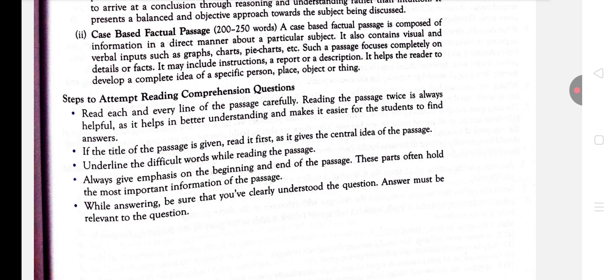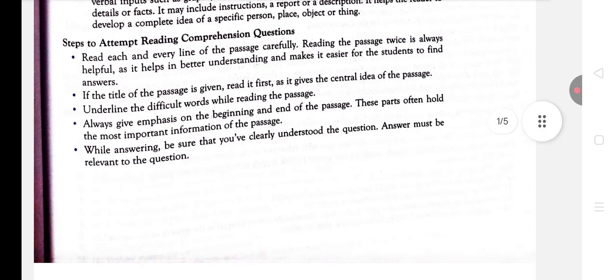Because you may find a question regarding that particular difficult word when you read the questions in the question section. Difficult words are added in the passage just to examine whether you are able to understand these types of difficult words as well. Okay, so next is, always give emphasis to the beginning and the end of the passage.